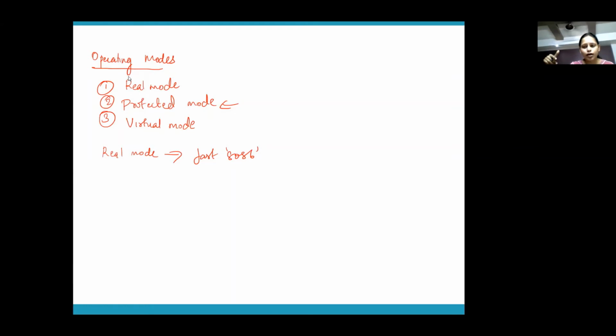So the moment you switch on a computer with an 80386 processor, it will be in real mode. Whenever you switch on, that's when your BIOS works. What does BIOS do? Whatever chips you have in your system, whether it's 8255 or 8259, whatever chips are there, your processor, everything gets initialized when you switch on your computer. That's what your BIOS basically does. So in real mode, whatever initialization is required is done.